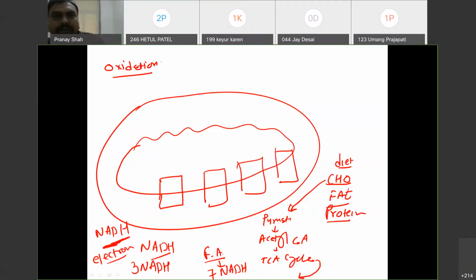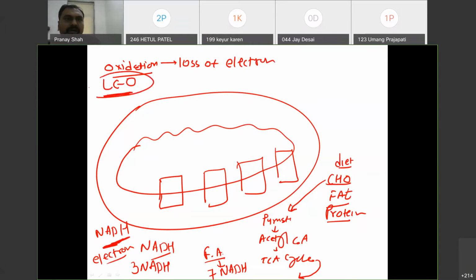Yes, very good. It is loss of electron. It is also called LEO. You can remember it as LEO. So oxidation is loss of electrons or hydrogens. Whenever there is a loss of electrons or hydrogen, it is called oxidation.